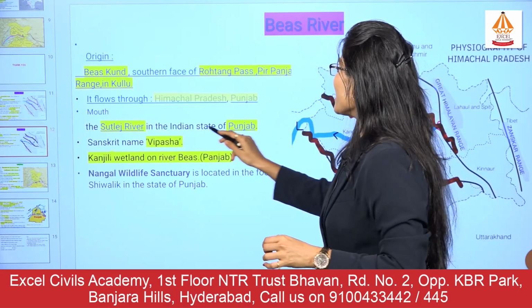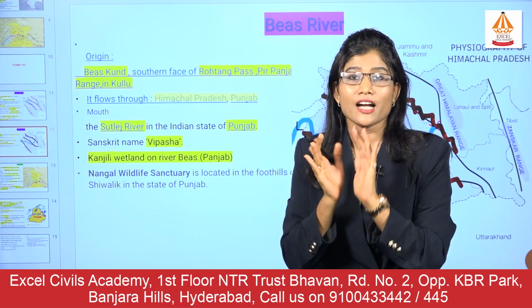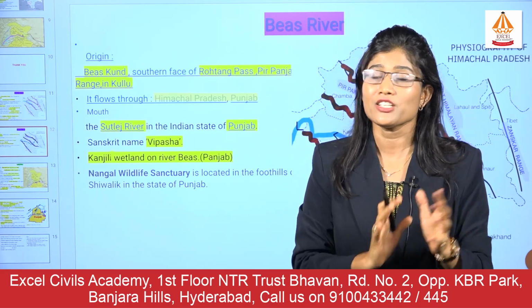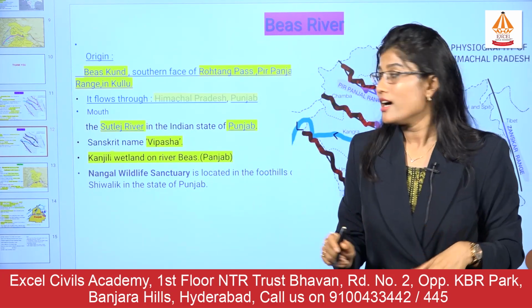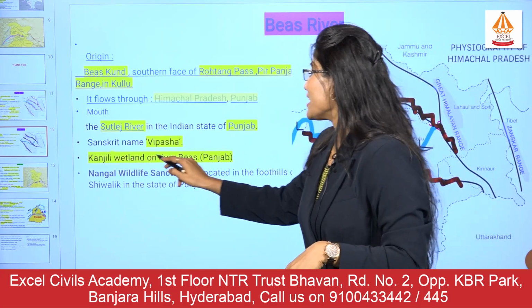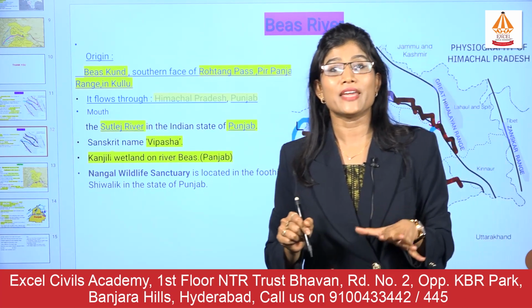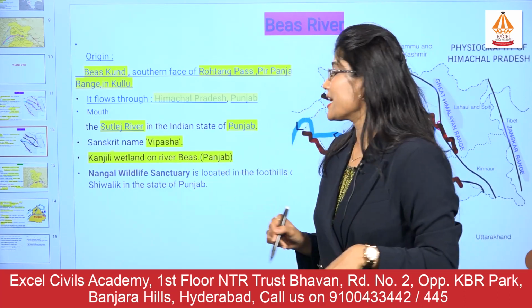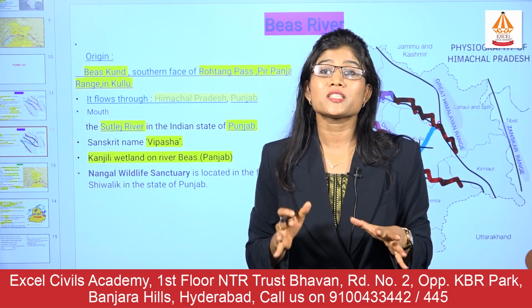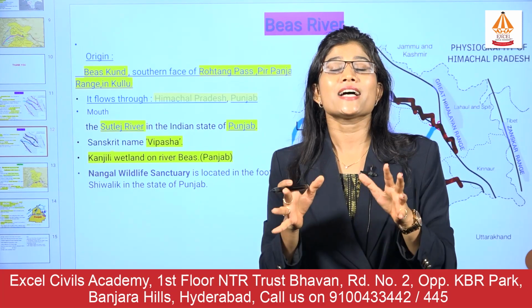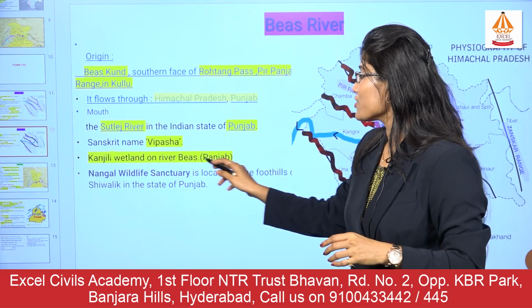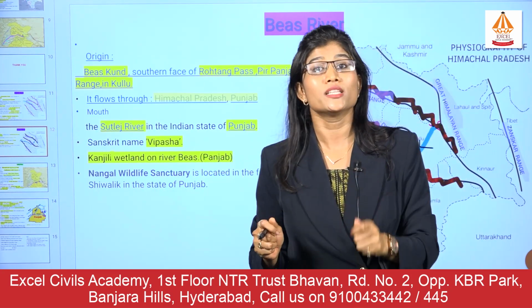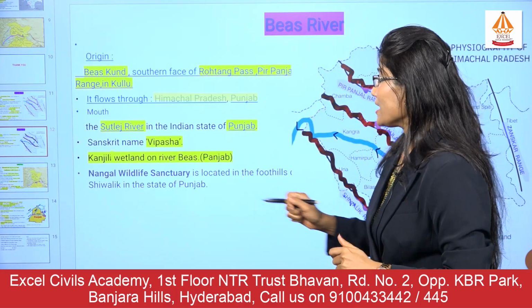Remember, the Beas has a confluence with the river Satluj. Its Sanskrit name is Vipasha, and the Kanjli wetland is there on the river Beas. The Kanjli wetland is in Punjab. It is a Ramsar wetland site. India has around 75 Ramsar wetland sites, and one of them is the Kanjli, which is in Punjab, located on the river Beas. Please remember that.